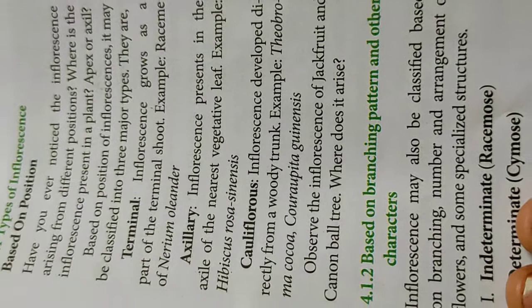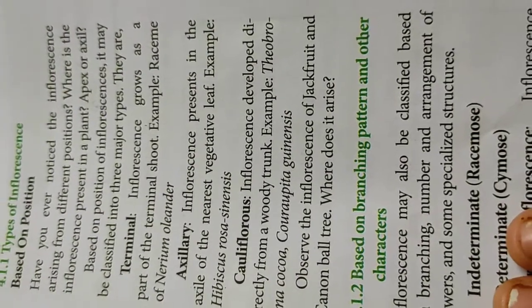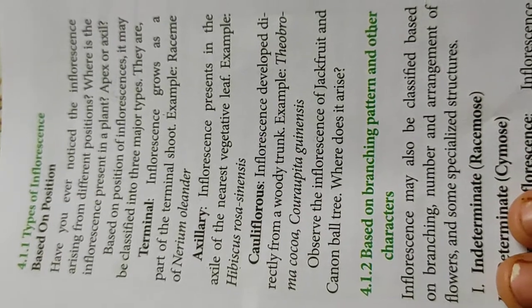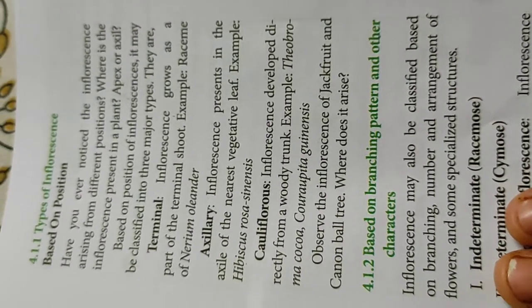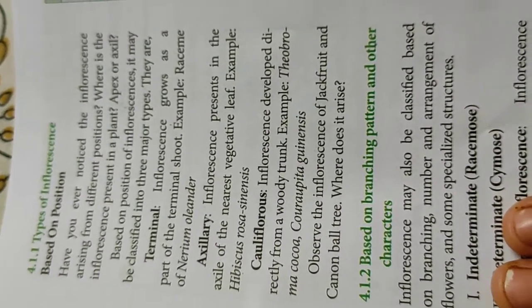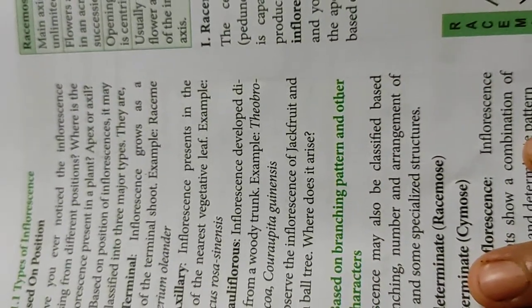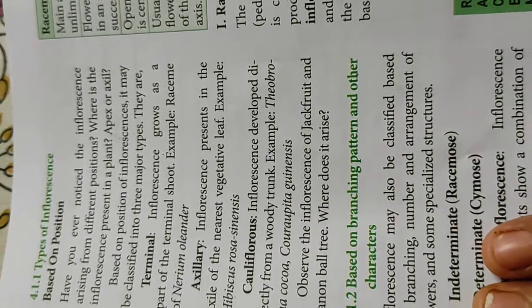Third type is called cauliflorous. Cauliflorous inflorescence develops directly from the woody trunk of the stem. A typical example is jackfruit. The jackfruit is actually a type of female inflorescence, as we also discussed in 10th standard.